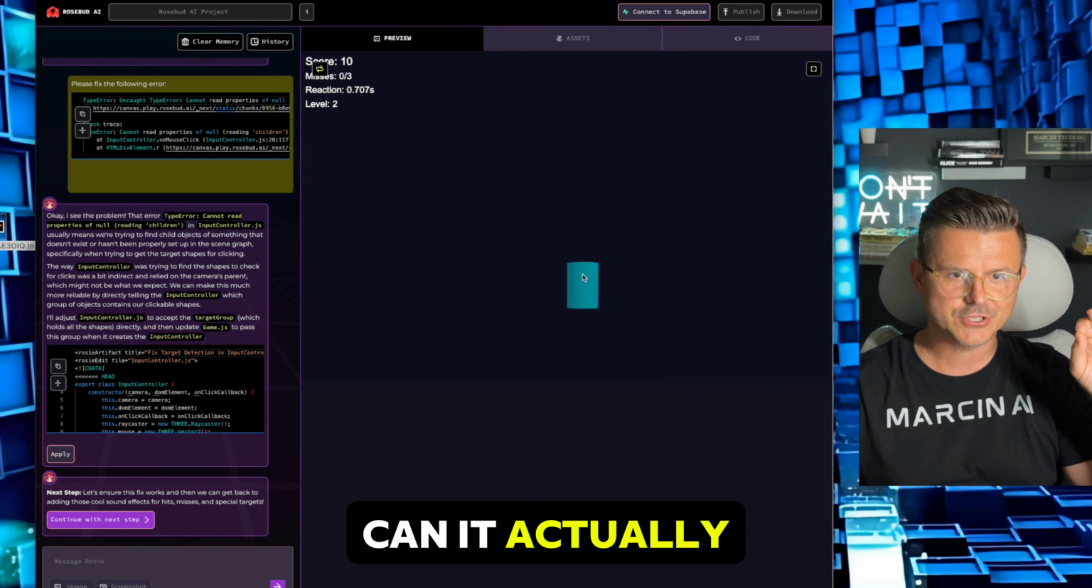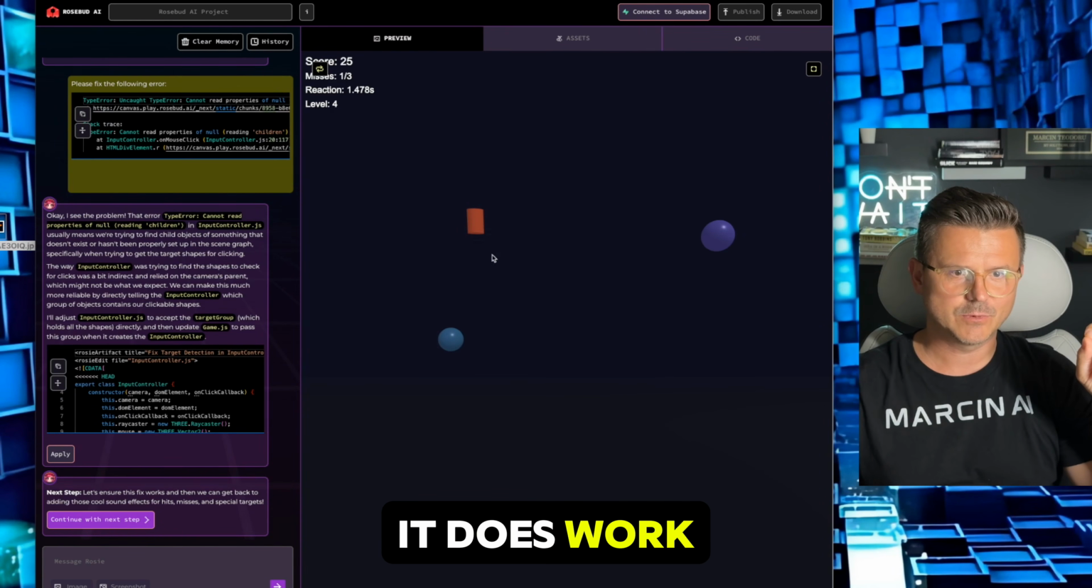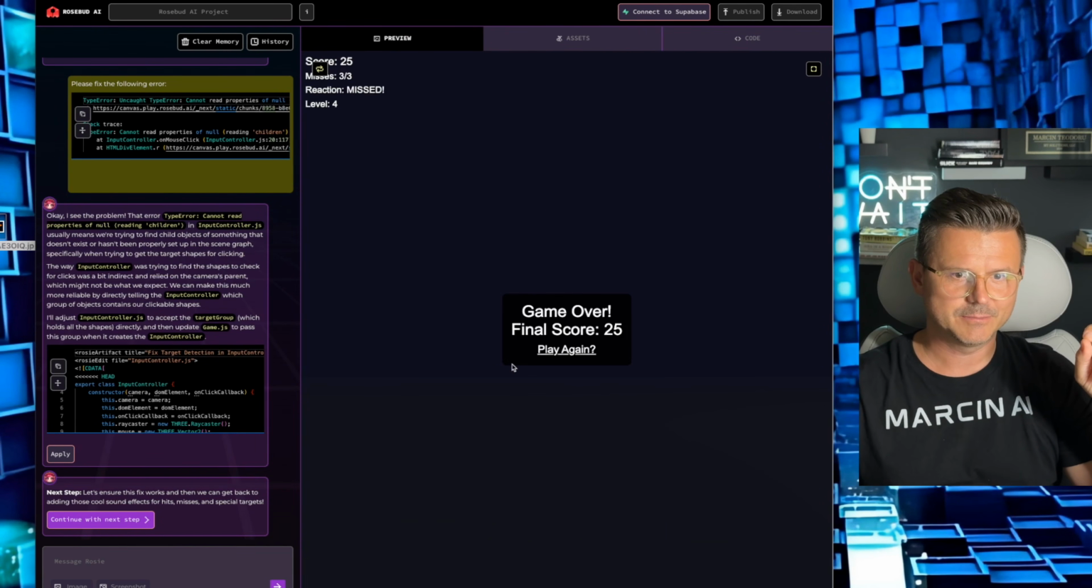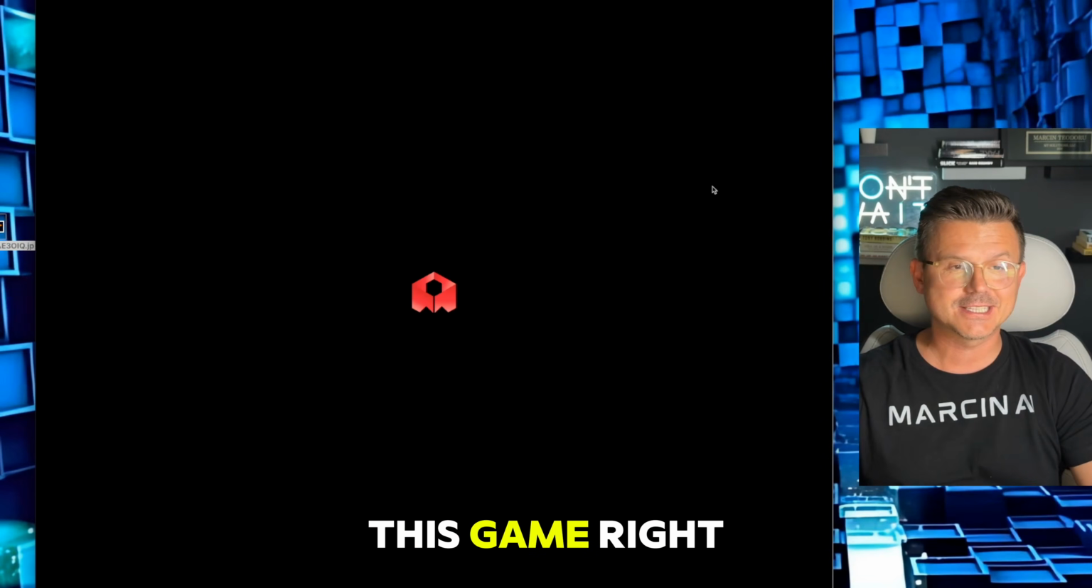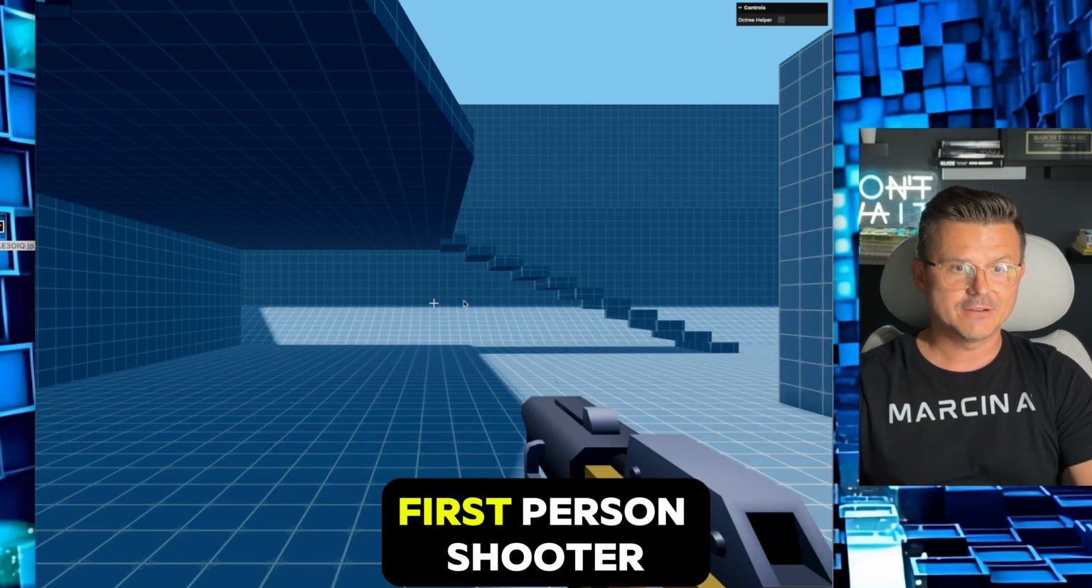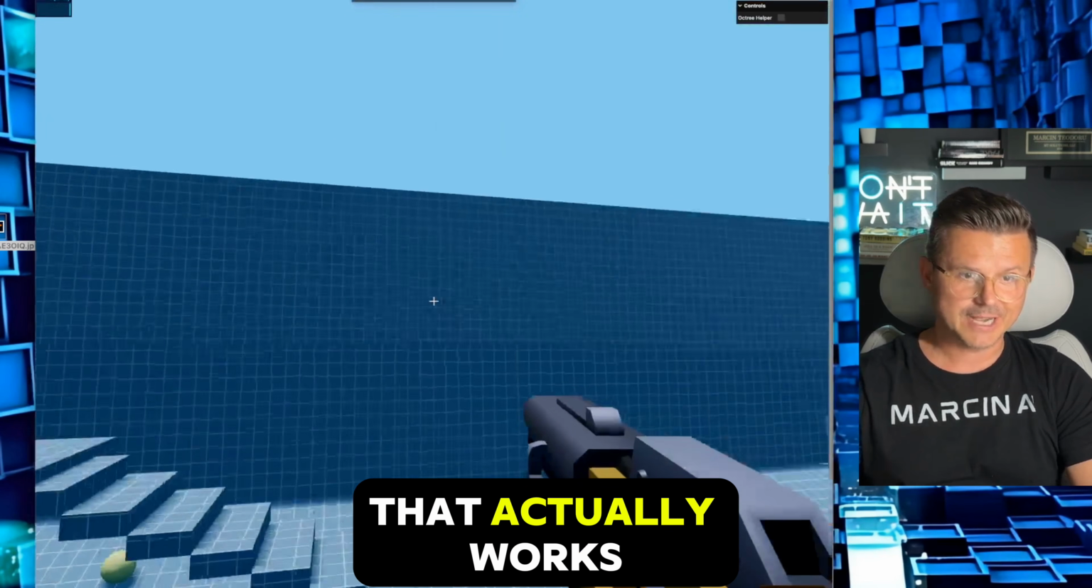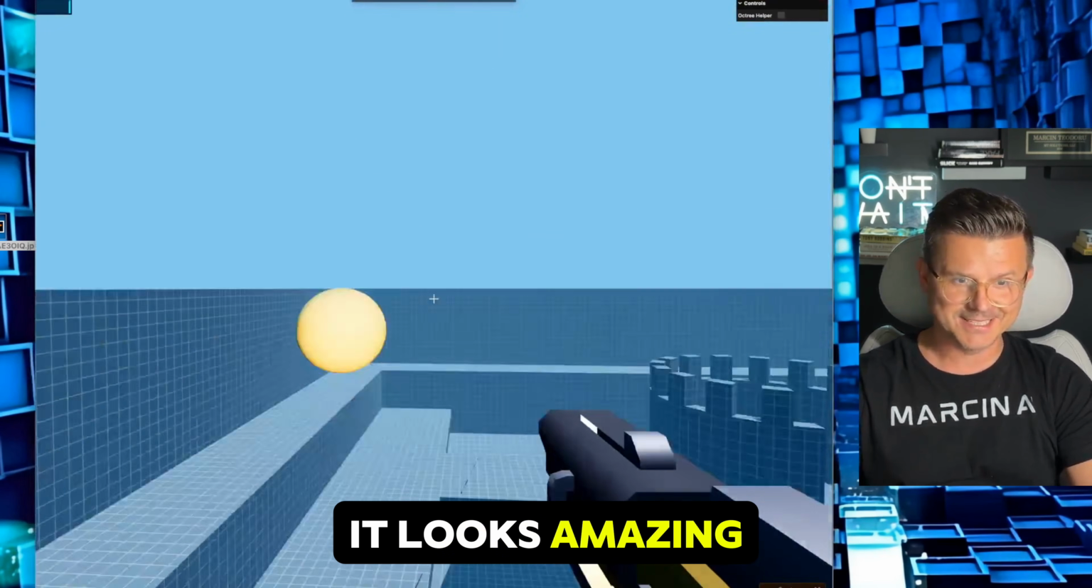The point is, can it actually code a game? It does work. Oh, wow, it's getting actually really difficult. Game over, 25. But then you can also remix. So check out this game right here. This is a first-person shooter that actually works and looks amazing.